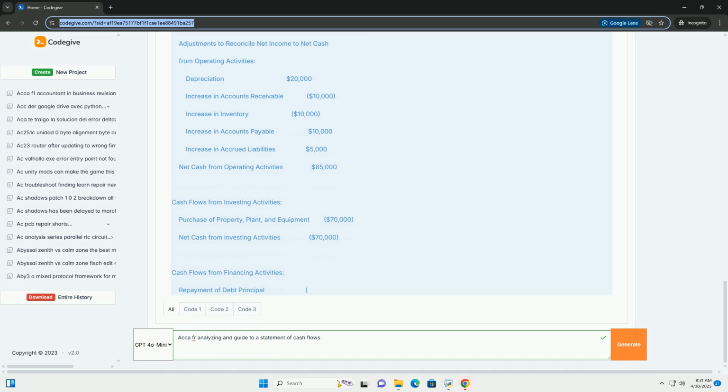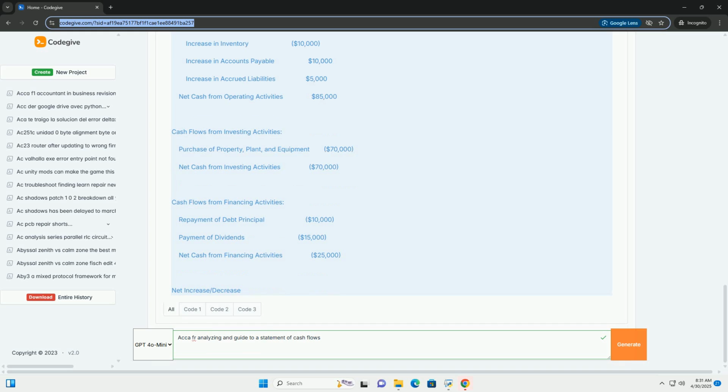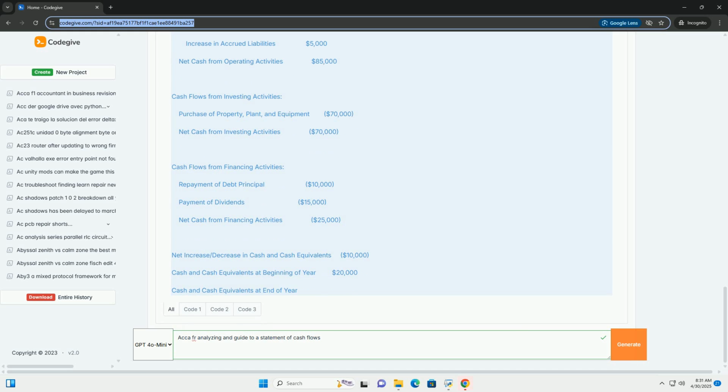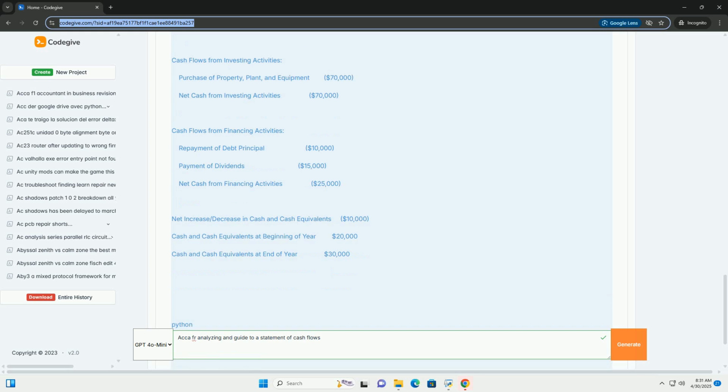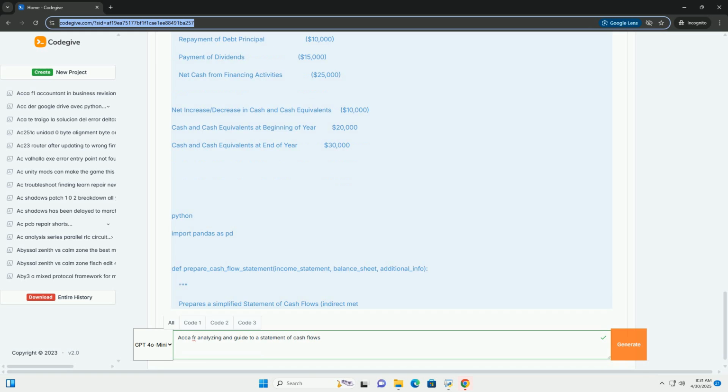3. Steps in preparing the Statement of Cash Flows, Indirect Method: Data Gathering and Reconciliation, Calculating Net Income, Adjustments to net income for non-cash items, Analyzing changes in current assets and current liabilities, Identifying investing and financing cash flows, Structuring the statement. 4.